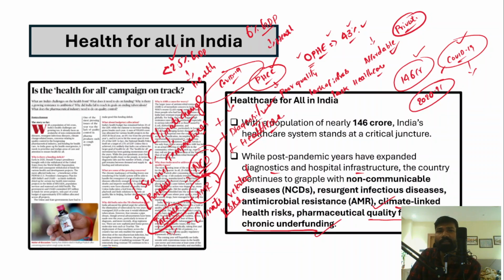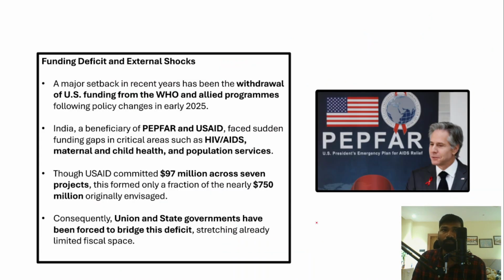For example, imagine a country like America, its total GDP is $100 crore, right? Now within $100 crore, it has been spending more than $6 crore on healthcare itself. But the chronic underfunding in the Indian healthcare system is a major issue, right?